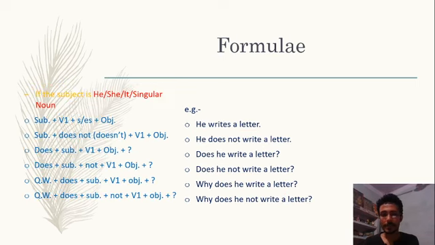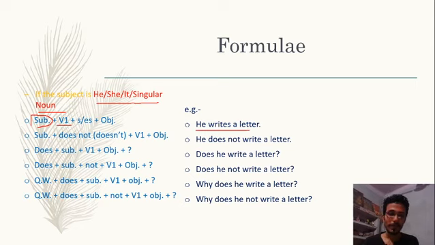In present indefinite tense, if the subject is third person singular, that is he, she, it or a singular noun, means at the place of subject, if we are using he, she, it or singular noun, in that case we use the main verb in first form. With that we add s or es in that first form of the main verb. Then after we add object and other words. For example, he writes a letter.